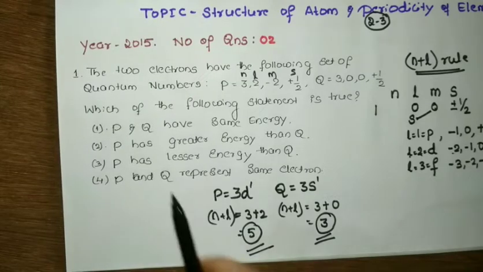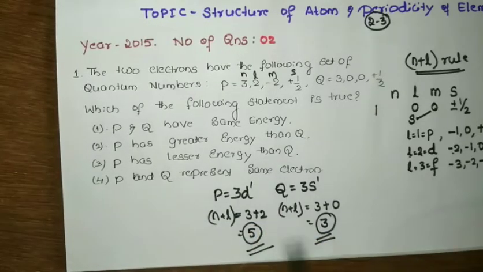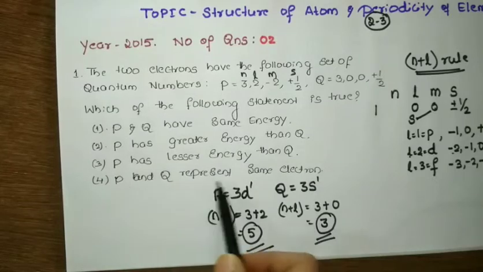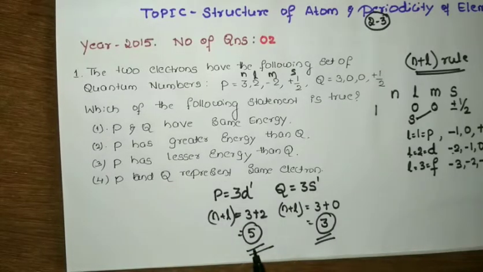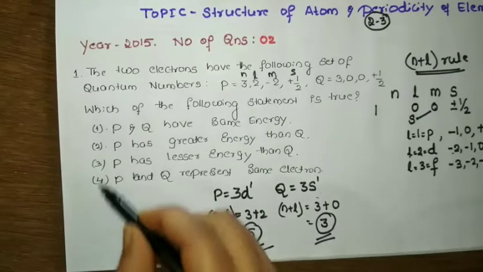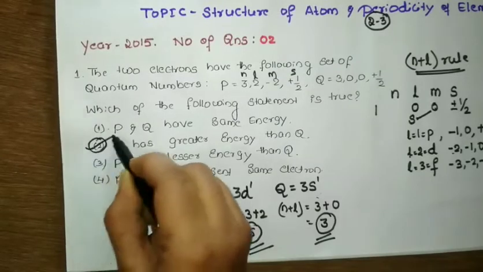Okay, so similarly P has lesser energy than Q. No, that will not come. And P and Q represent the same electron. No, okay, since they are different orbitals, they will represent different electrons. So it is option 2 which is correct.